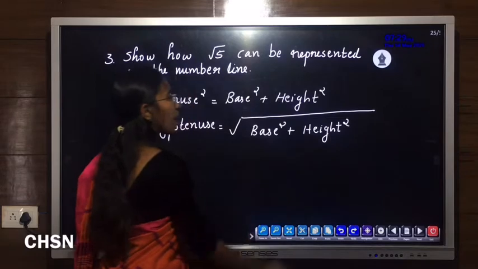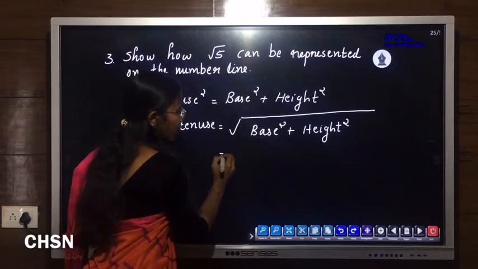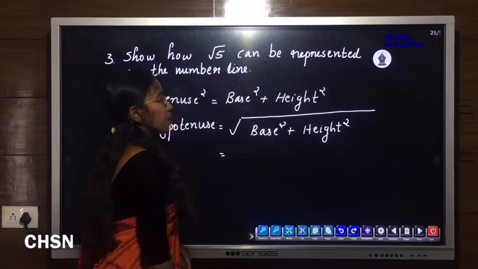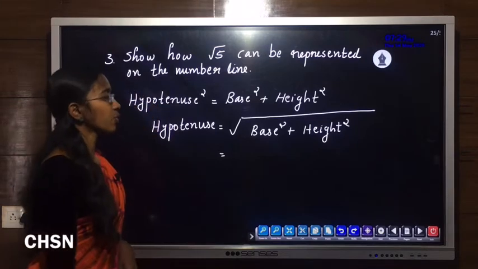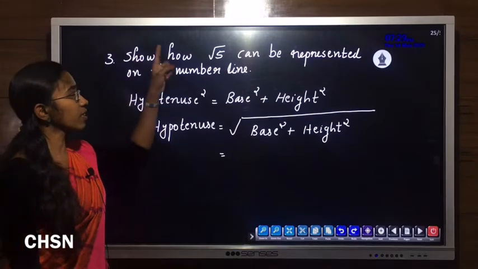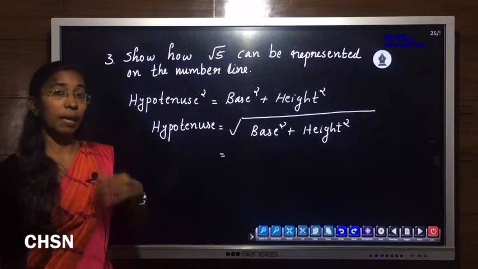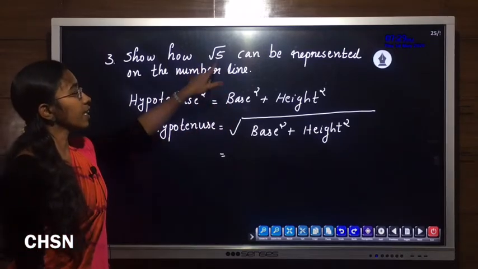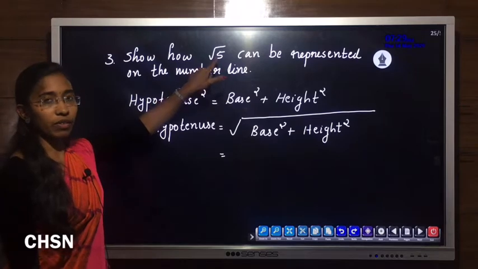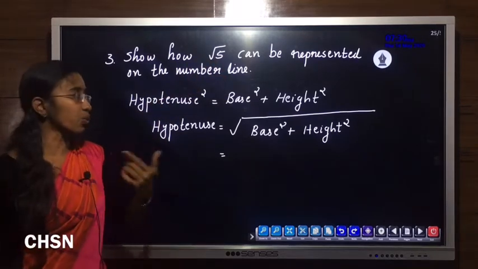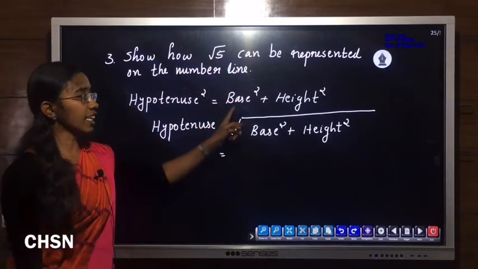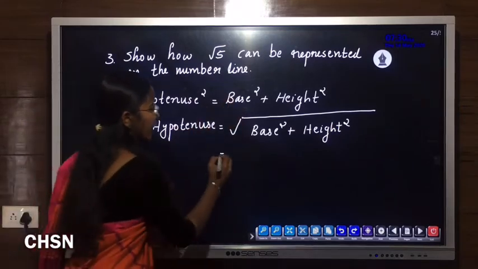Here always our height value is 1. So I am taking base as root 4. That is not random. Suppose our question is root m, then we always take base as root m minus 1. So here in place of m is 5, so root m minus 1 is root 4. So here we are taking base as root 4 and checking.